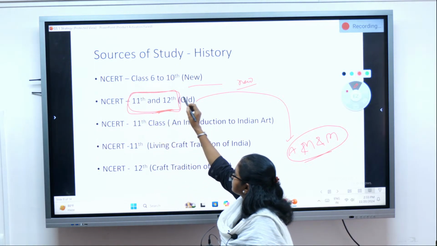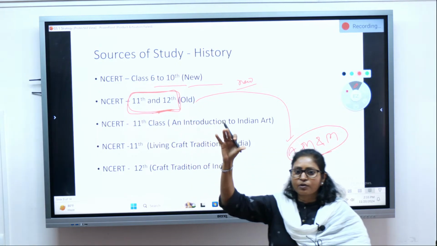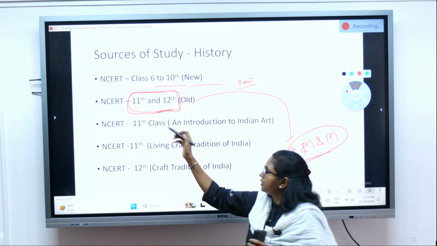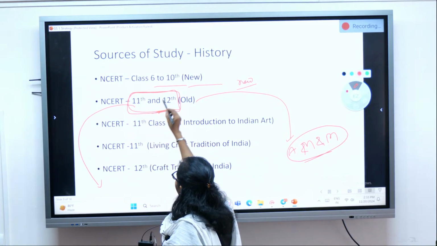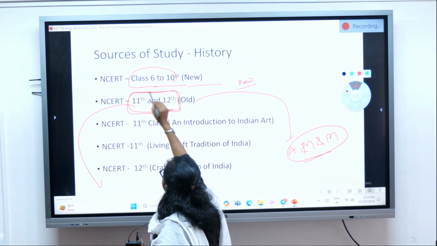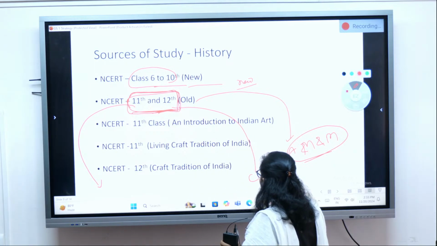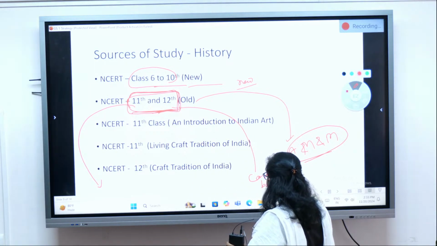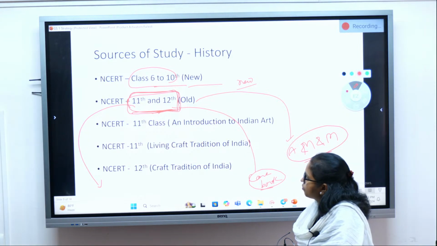But you should study 6th to 10th at least once or twice. Later you can make notes of the important things. Treat the 11th and 12th old NCERT as your core book, reading and revising it many times.